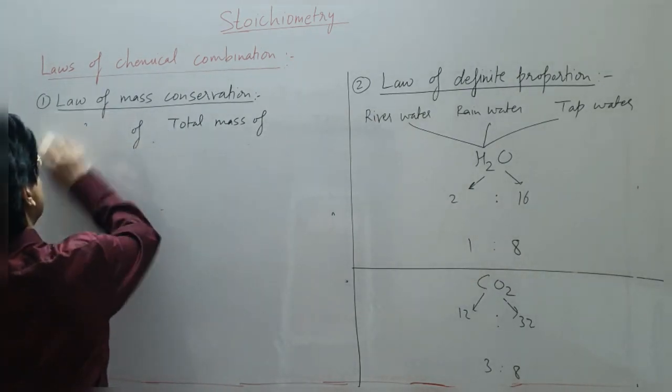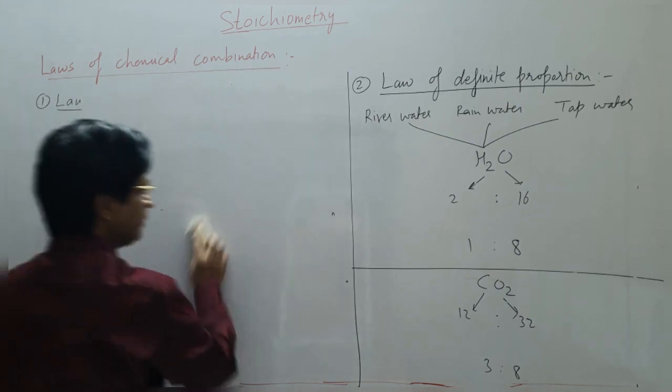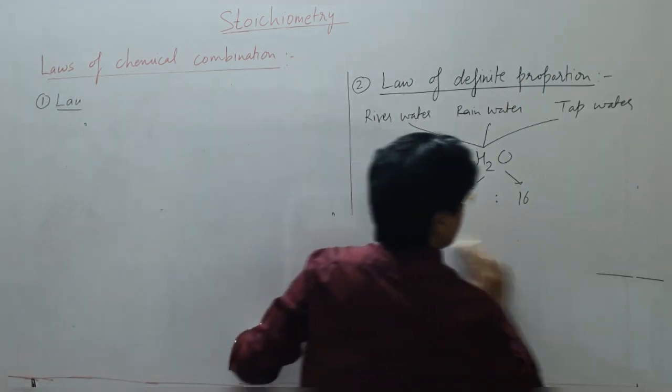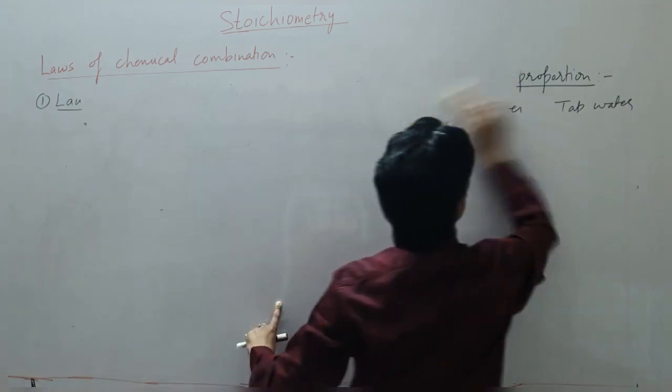This law is the law of multiple proportions. It's a simple law again.